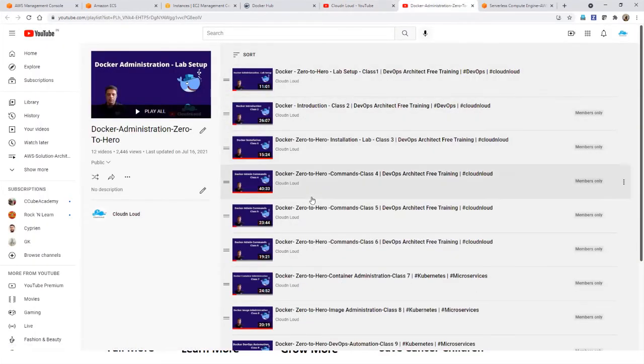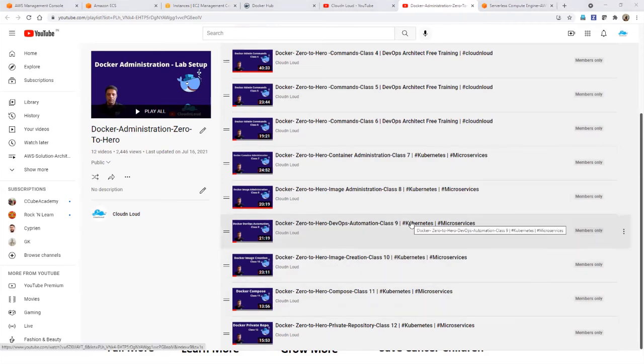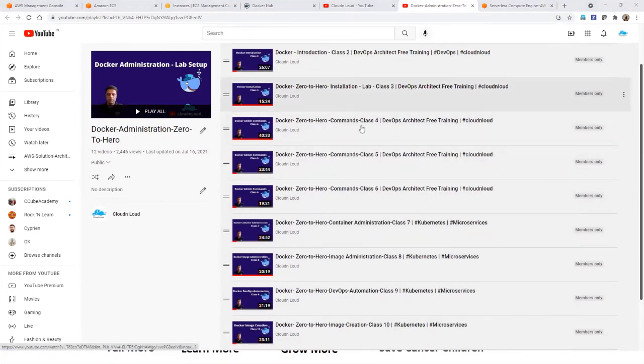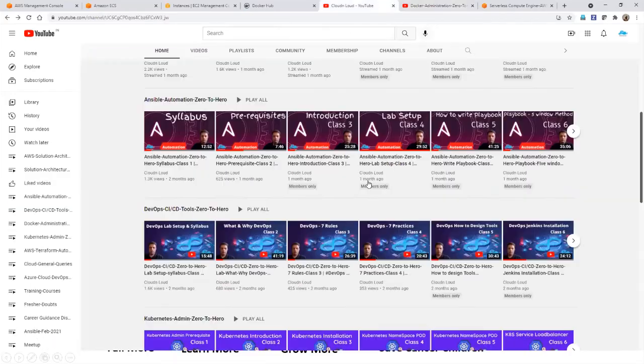So if you go to here, you will get detailed hands-on sessions along with the scripts and the files. If you go to the custom image classes, you will get good clarity. For this ECR repository, you have to go with hub.docker.com or some private registry. Even in the Azure training series, there is a Kubernetes session also.